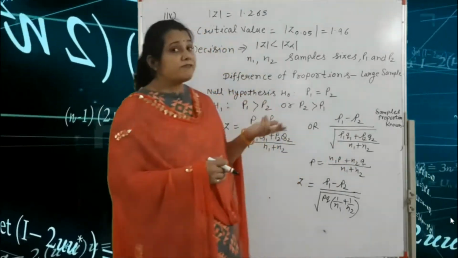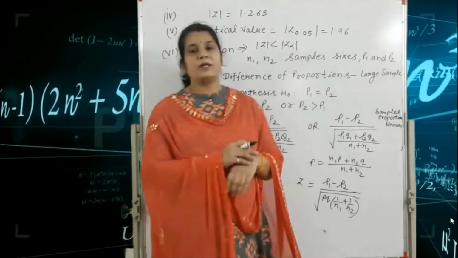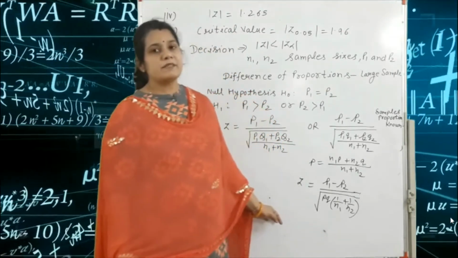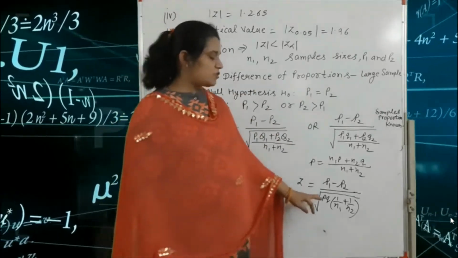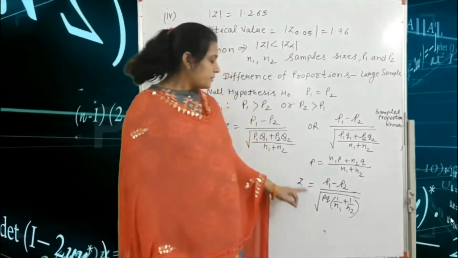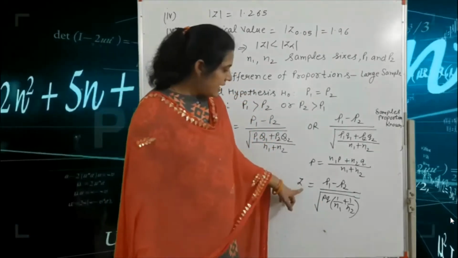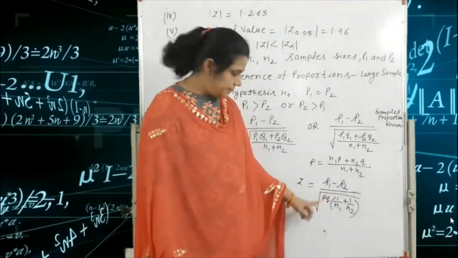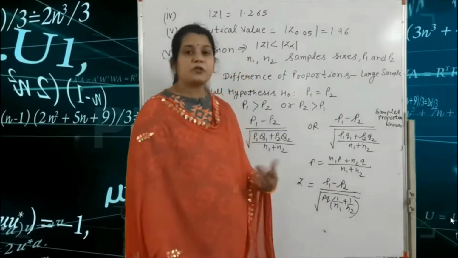Okay, and the third formula is also very important, and the maximum number of questions are solved with this formula. Okay, so this formula is Z is equal to P1 minus P2 divided by under root P into Q.